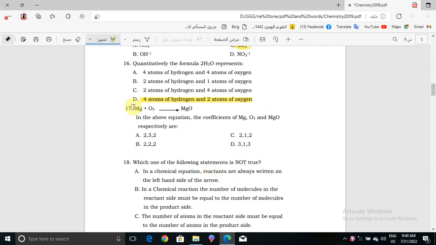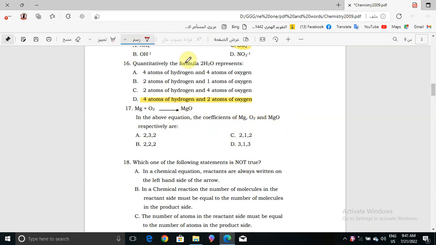Okay, now question number 17, what do we have here? Magnesium plus oxygen will give us magnesium oxide, but this equation is not balanced. So now it asks what, in the above equation, the coefficients of magnesium, oxygen and magnesium oxide respectively are. So first of all we are going to balance it, then we will take the coefficients as the answers respectively for magnesium, oxygen and magnesium oxide.